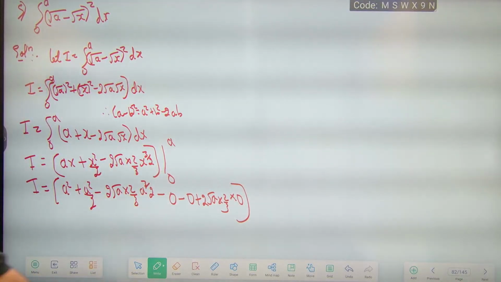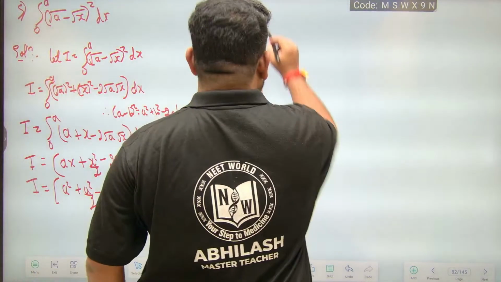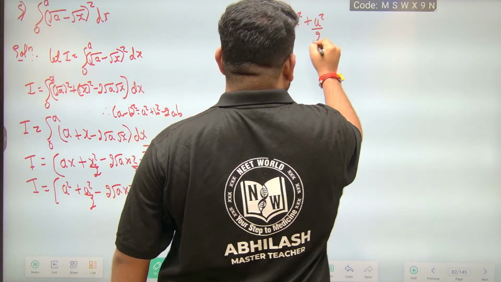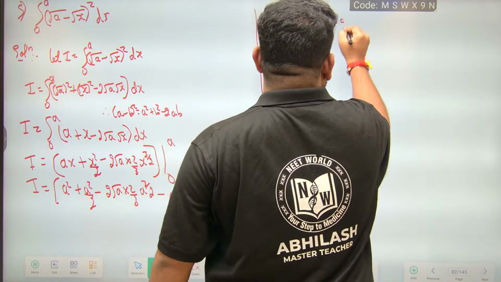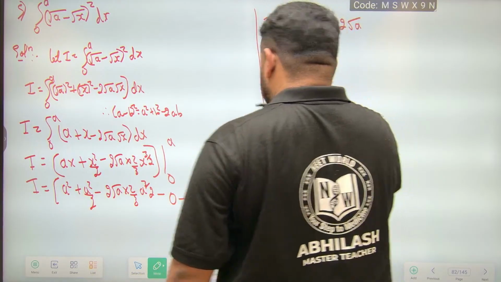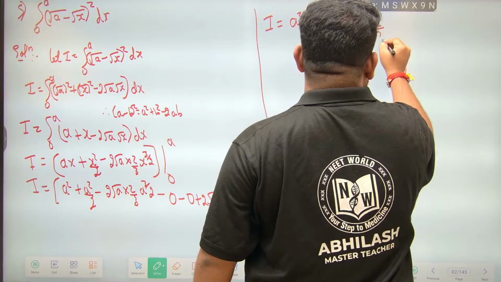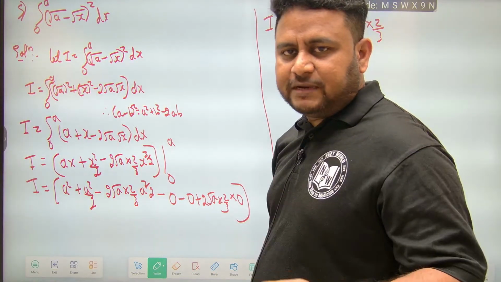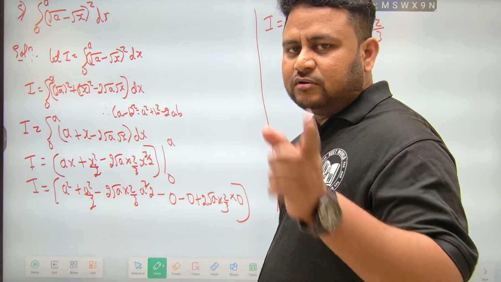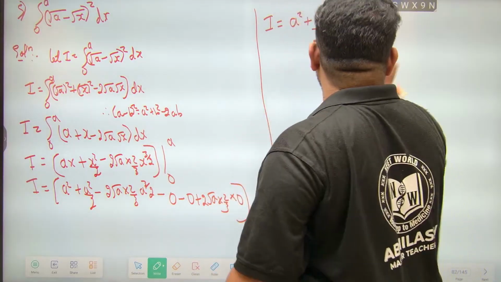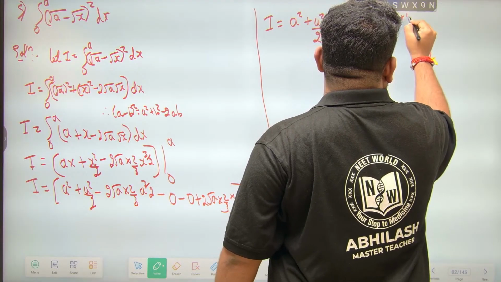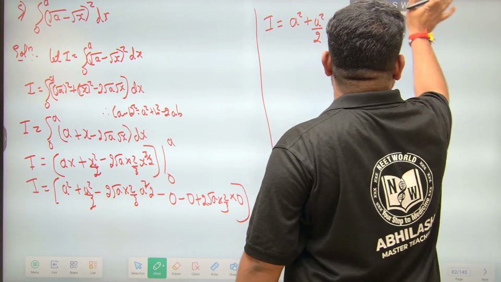Therefore I is equal to a square plus a square by 2 minus 2 times root a into 2 by 3 a to the power of 3 by 2. Now a to the power of 3 by 2 can be written as a to the power of 1 into a to the power of 1 by 2, so a into root a.